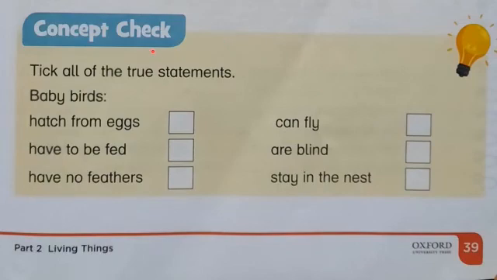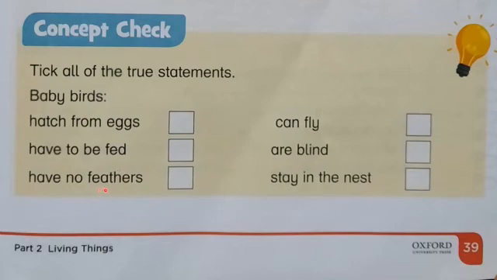Now the concept check. Take all of the true statements. Now you're going to answer, okay? Think about it. Baby birds, which are called the chicks. Just remember, baby birds are the chicks. Do they hatch from the eggs? Yes, obviously. They hatch from the eggs. Have to be fed? Yes, they are small enough. They cannot eat by themselves. So the adult hen feeds them.